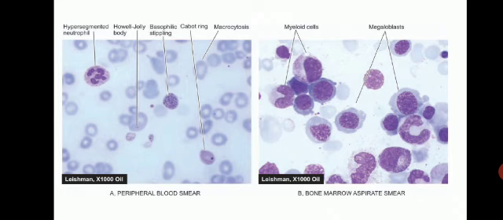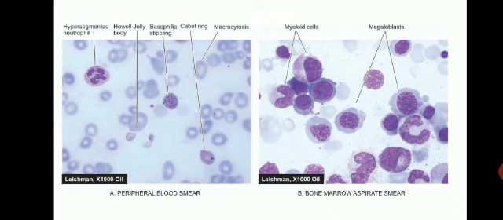Basophilic stippling, here you can see very small fine stippling in the RBC. Cabot ring is a mitotic spindle remnant. It can be seen in a round or oval shape or in the shape of 8. So these are the classic picture of megaloblastic anemia: macrocytes, macro-ovalocytes, hypersegmented neutrophil. Now what is a hypersegmented neutrophil?